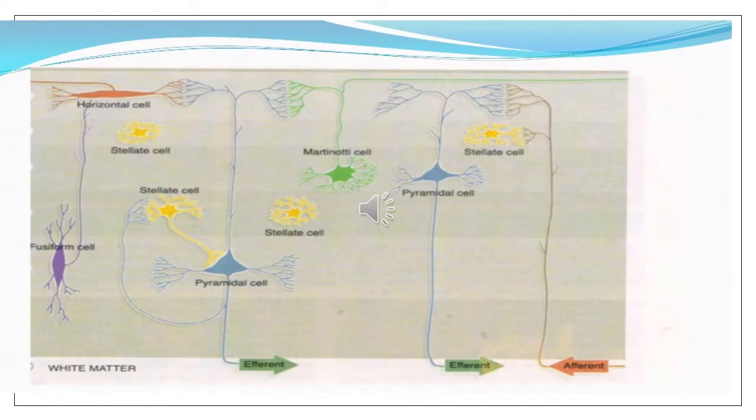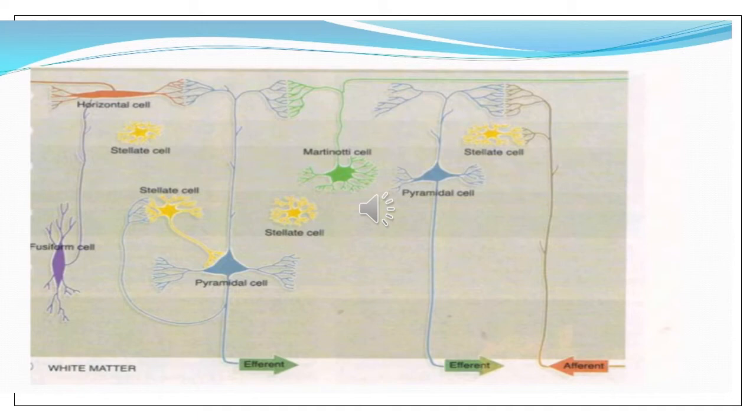This is the diagrammatic representation of the types of neurons which are present in the cerebral cortex. Basically, they are divided into two types, the pyramidal cells and the non-pyramidal cells. As you can see in the diagram, there are different types of non-pyramidal cells. The one on the top in red is the horizontal cell, then on the left is the fusiform cell, then the yellow ones are the satellite cells, and the triangular one in blue color is the pyramidal cell.